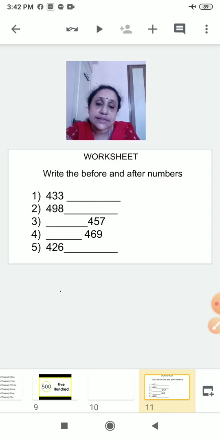Then see question 3. The blank space is there and 457 is written. So what will come before 457? Count backward. 456. Now the next one is 469. So what will you write? 468. Now the last question, number 5, 426 is written. After that what will you write? 427. So you will finish this worksheet.